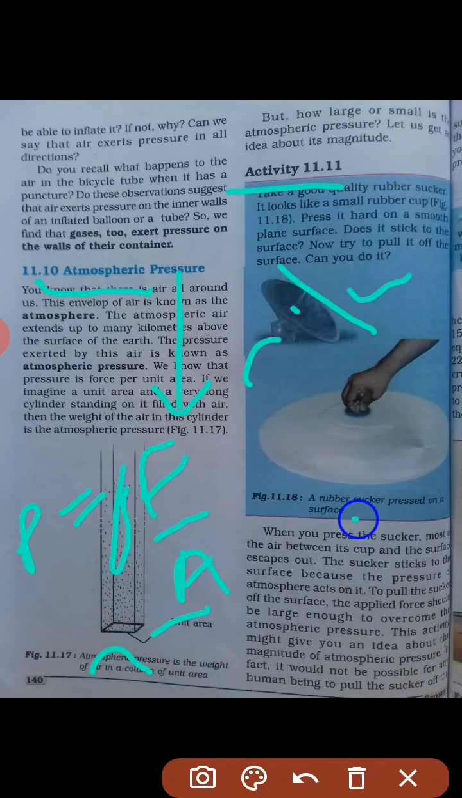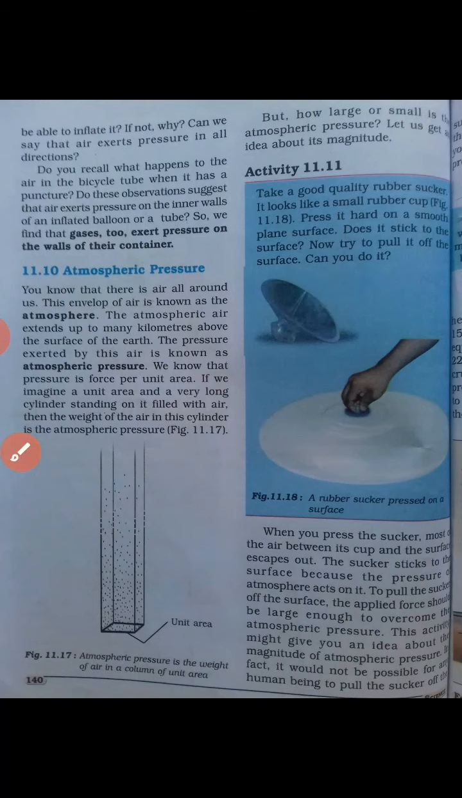Here with this rubber sucker, you can see that the air is taken out, and due to the atmospheric pressure it is sticking on the surface where it is fixed. Now it becomes very difficult for us to remove it. Okay, so this is another example of atmospheric pressure exerted on an object. You can write it whenever it is asked in the exercise questions later on, or elsewhere in daily life you can find out.